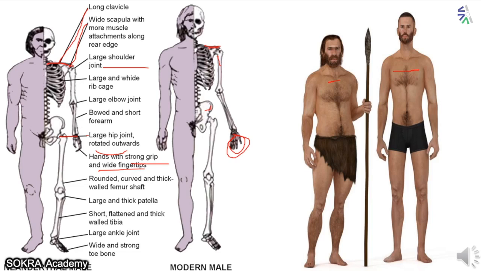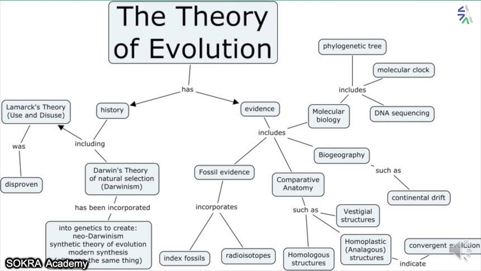If anyone asks you who your closest ancestors are, just tell them it is Neanderthal man in the evolution, of course. Okay. This is a brief theory of evolution that I've told you before, how there's Lamarck's theory, then how there is Darwin's theory, then fossil evidence in paleontology, carbon dating. Then I told you about the anatomical evidence. Then there was vestigial structure. Then I told you about the phylogenetic trees, other morphological evidences are also there. Okay, the molecular biology.